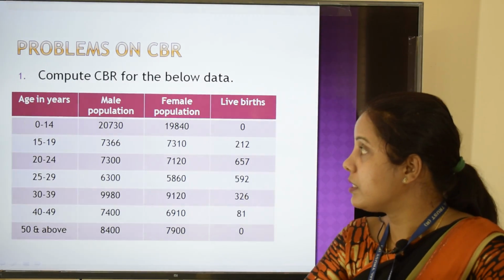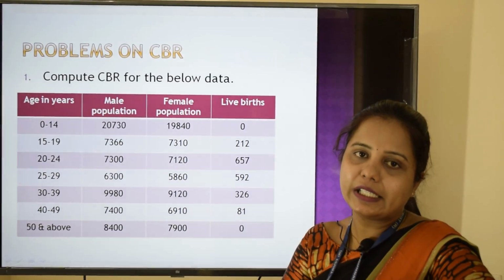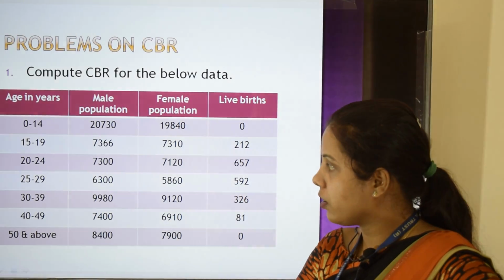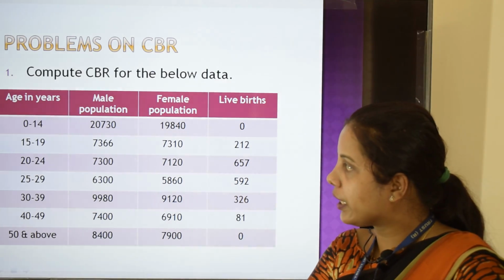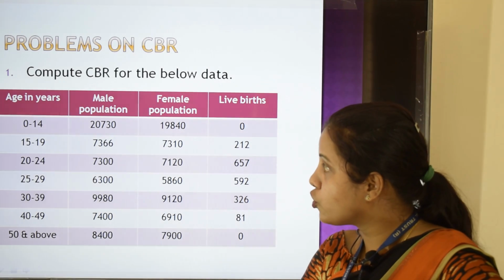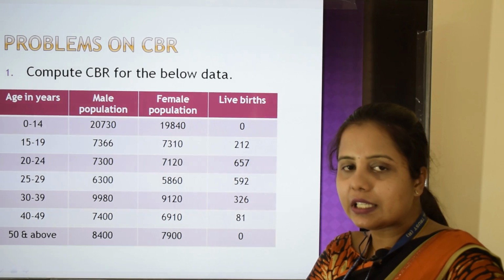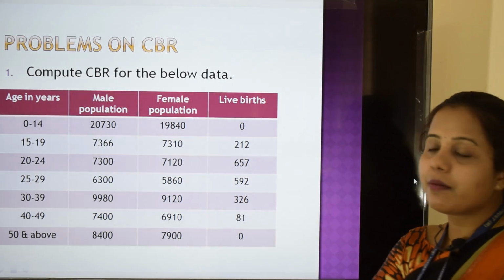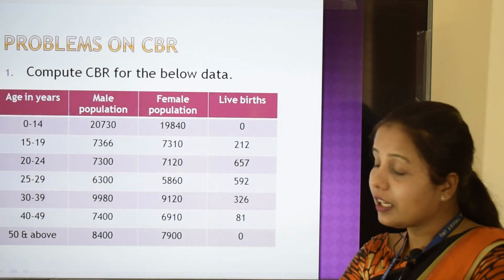The problem is compute CBR for the below data. The data is they have given age, which is distributed into different age groups like 0 to 14, 15 to 19, 20 to 24 and so on. Then they have given male population for these different age groups. Also they have given female population according to the age group, and then they have given live births.